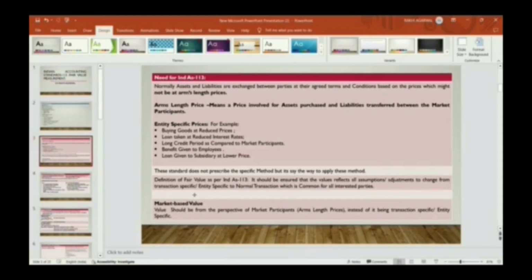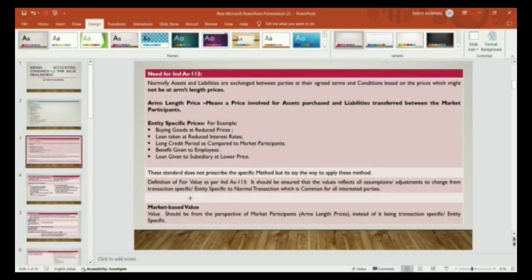This standard does not prescribe the specific method to determine the fair value, but it says the way to apply these methods. Some standards say refer to Ind AS 113 for determining the fair value. For example, Ind AS 105 says recognize non-current assets held for sale at fair value less cost to sell.